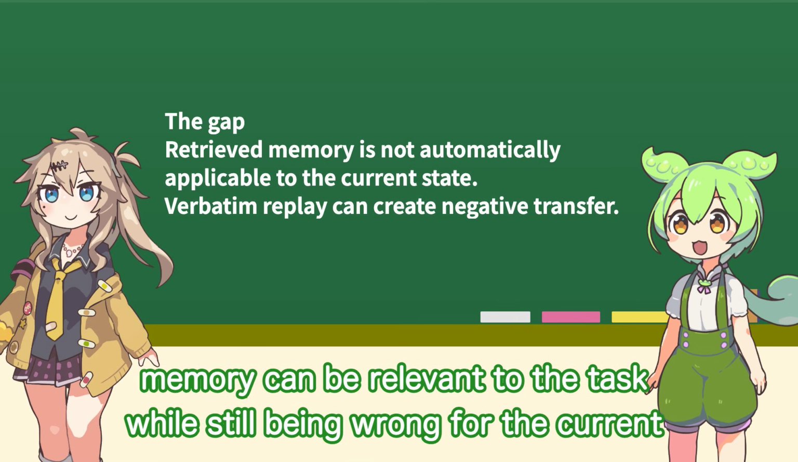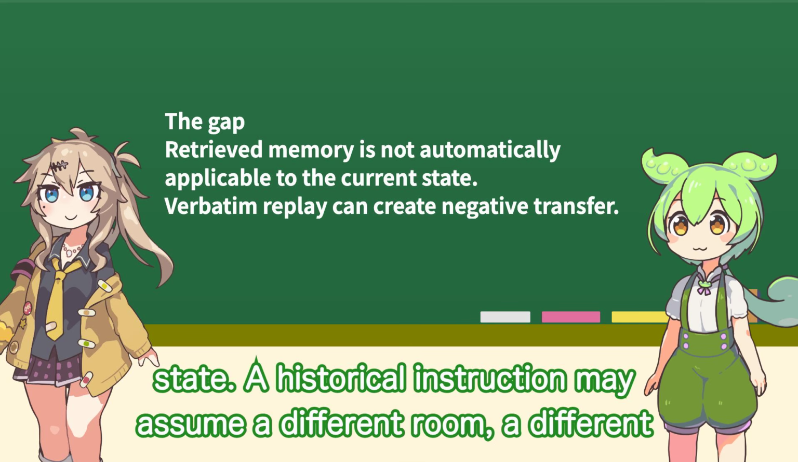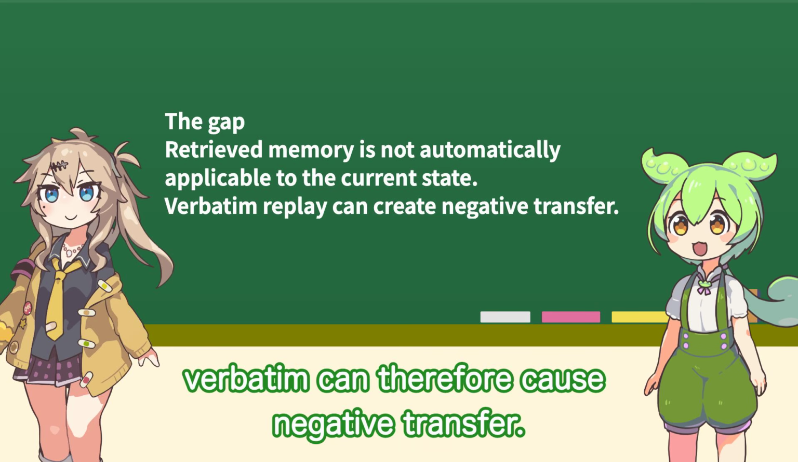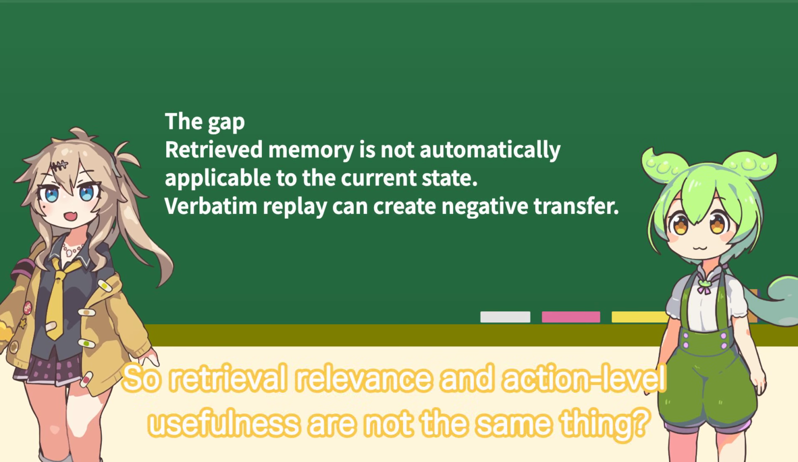The problem is that a memory can be relevant to the task while still being wrong for the current state. A historical instruction may assume a different room, a different object location, or a different shopping constraint. Replaying it verbatim can therefore cause negative transfer. So retrieval relevance and usefulness are not the same thing?